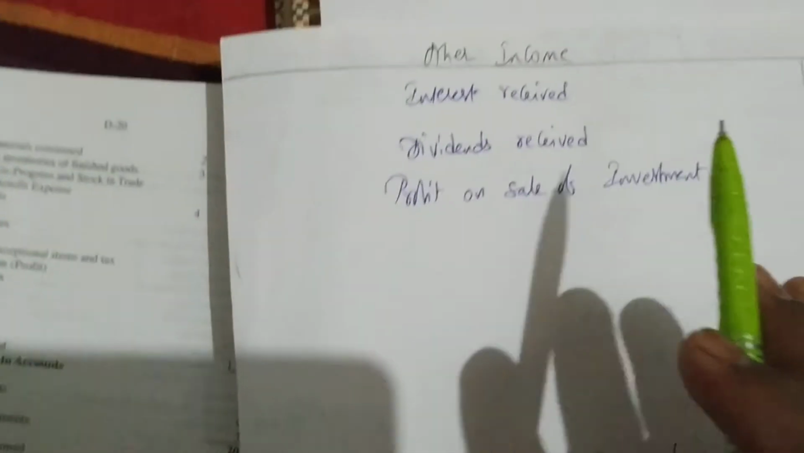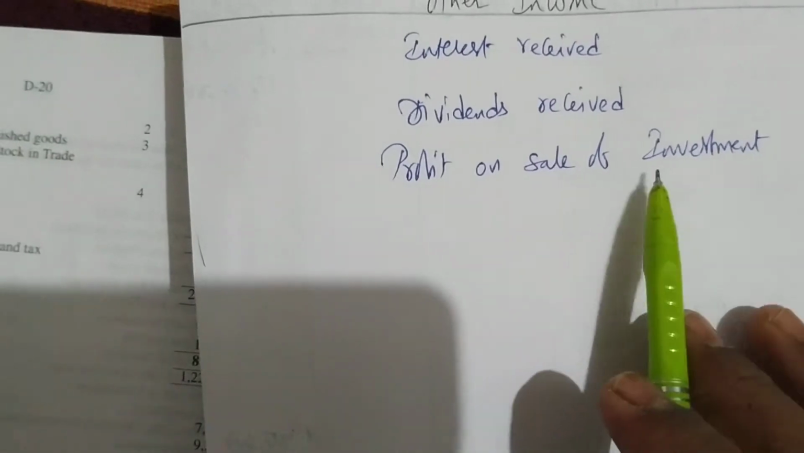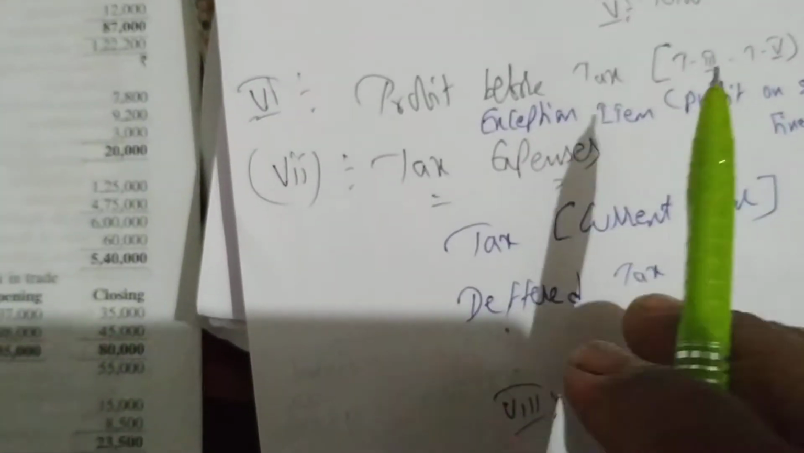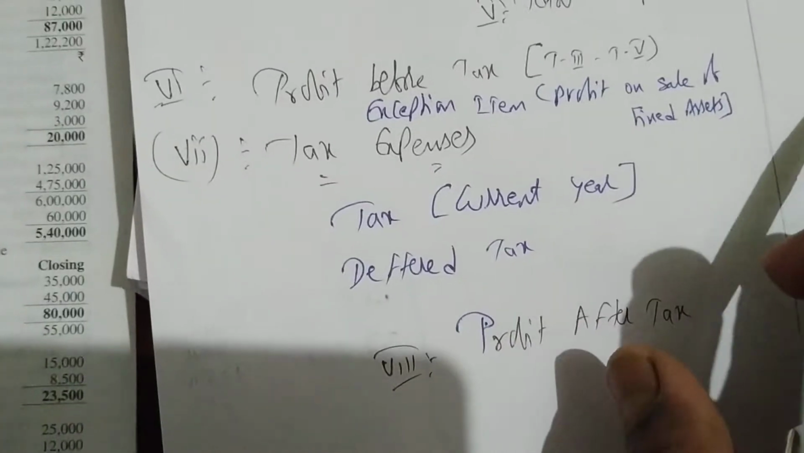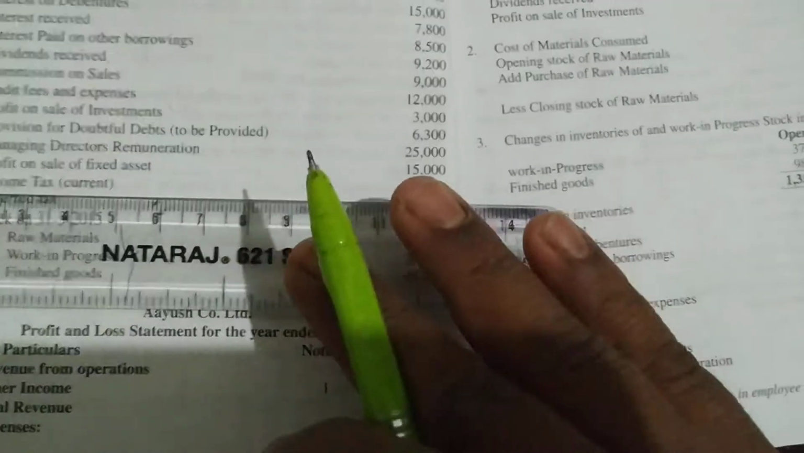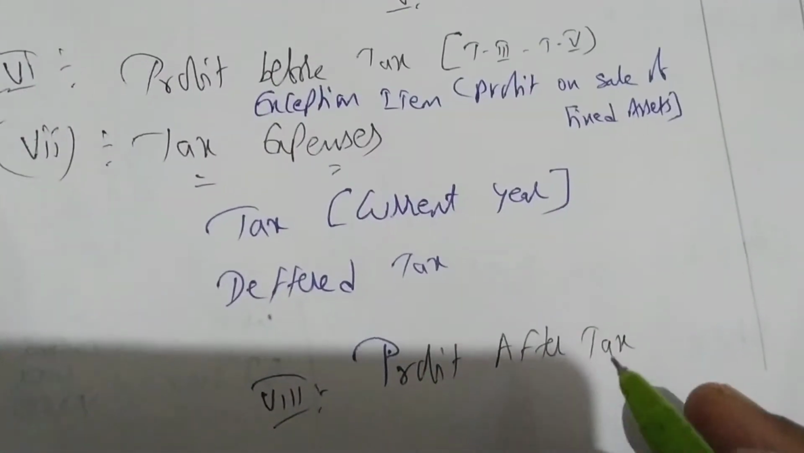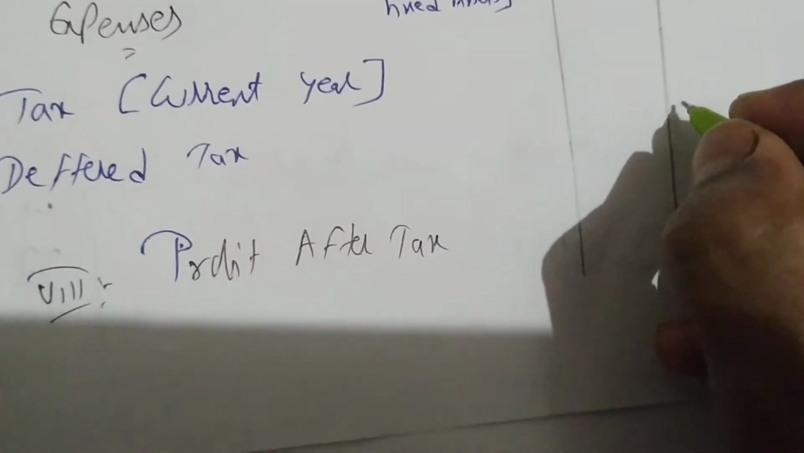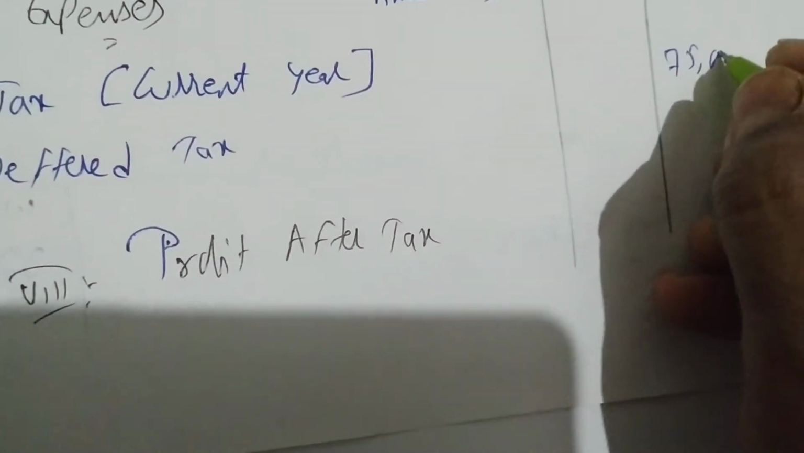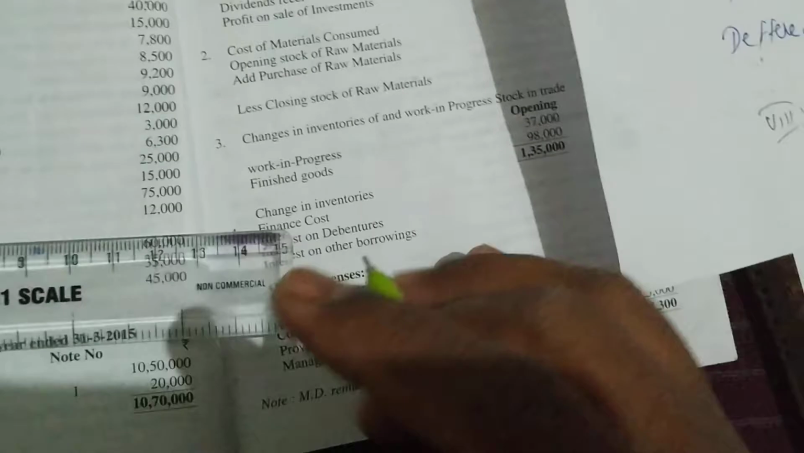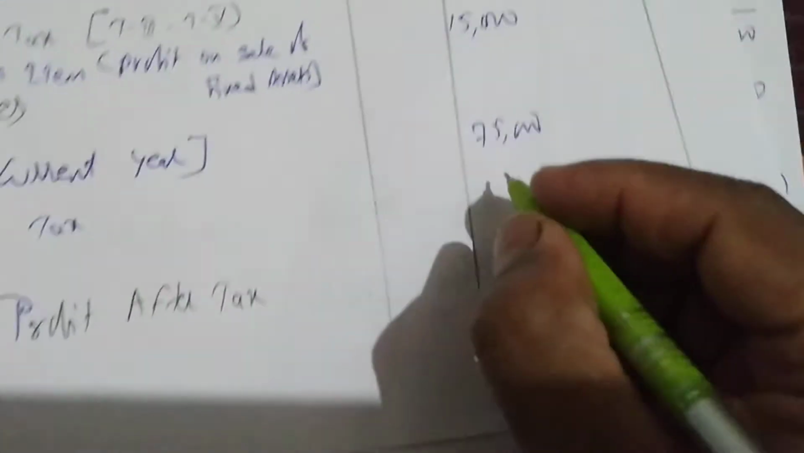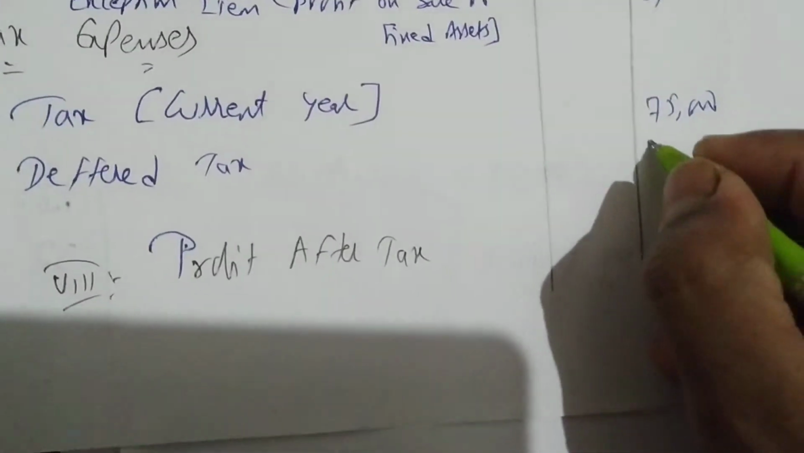Why I am not writing it in other income? Because it is not your business income. This profit on sale of investment, that is exception. So that's why we are writing under exception item. Exception item, profit on sale of fixed assets, 15,000 I have written. Next, income tax we have how much? 75,000. So I can directly write income tax current 75,000 here. Next, deferred we have how much? 12,000. So in front of deferred we are writing 12,000.